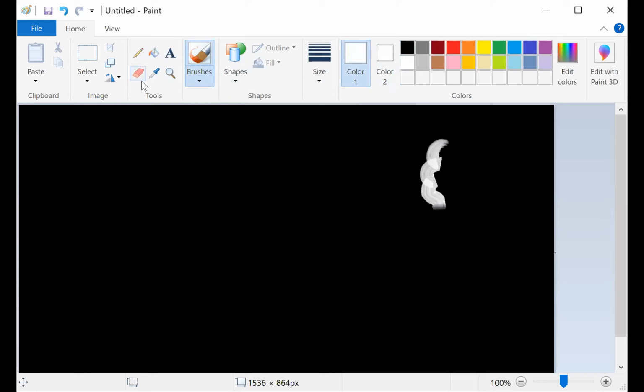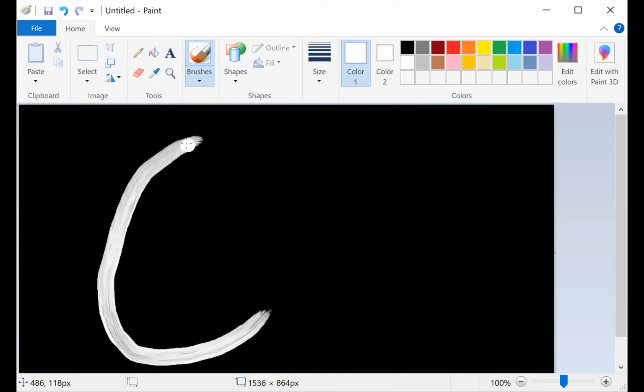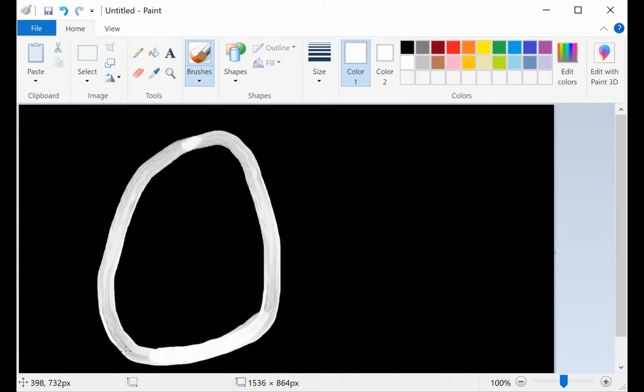So let me do a Ctrl+Z. So what should I write? Let's try to write maybe a 0, right? Let's write a 0 here. Just to make it a little darker, let's do that, right?